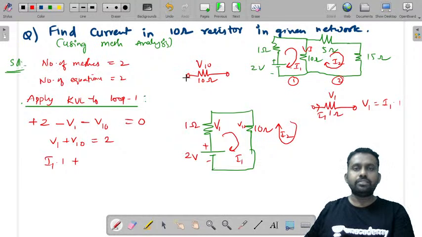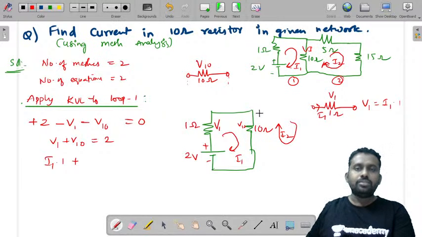In this, I1 is flowing in the clockwise direction, and I2 is flowing in the anti-clockwise direction. Both we have taken in the clockwise direction, so you can say this is also clockwise. One is going down like this, the other one is coming up like this.